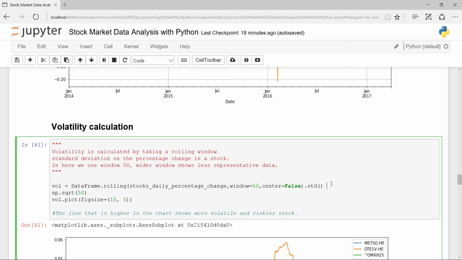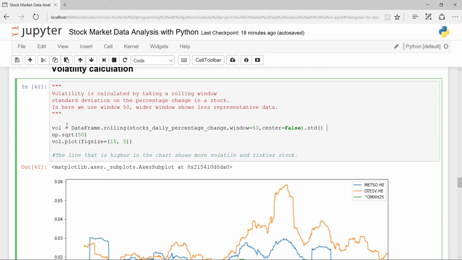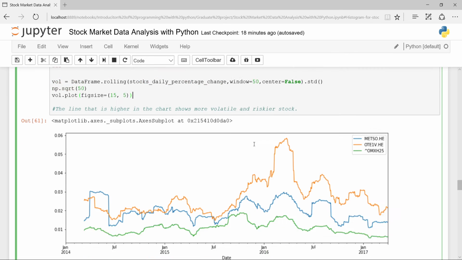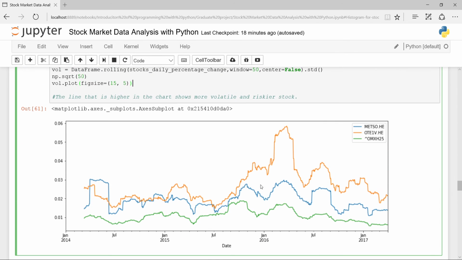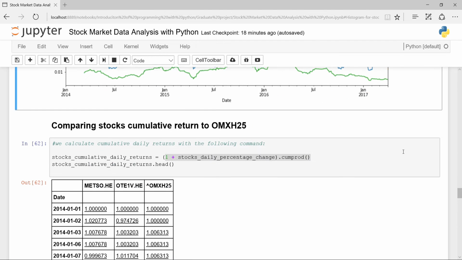I can also calculate the volatility here. Volatility in general is calculated by taking a rolling window standard deviation on the percentage change in a stock. Here I use a window of 50, and I get this kind of figure. The line that is higher in the chart shows the more volatile and riskier stock, which belongs to Outotec.